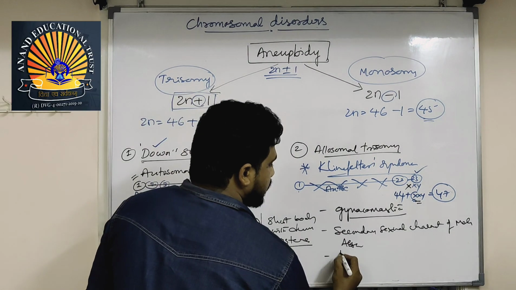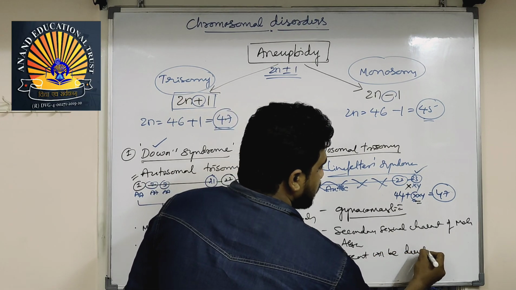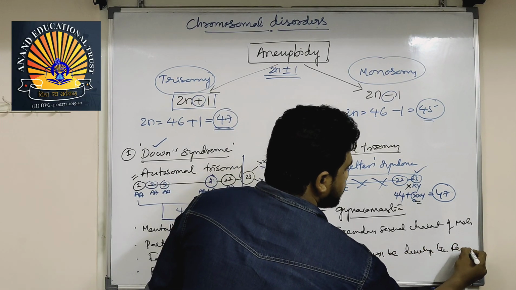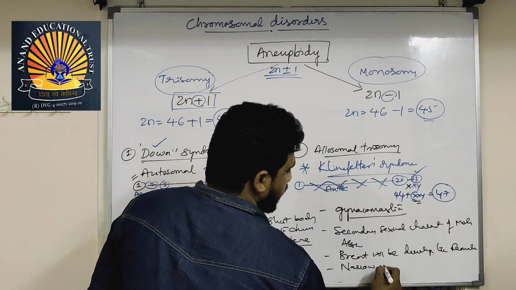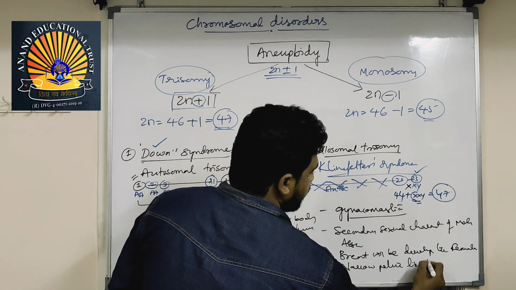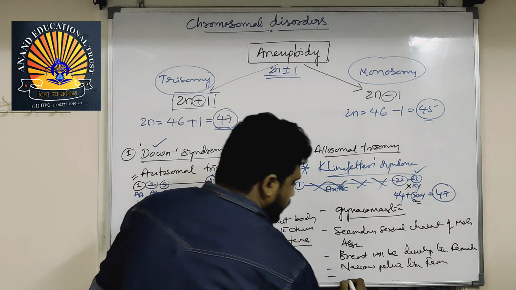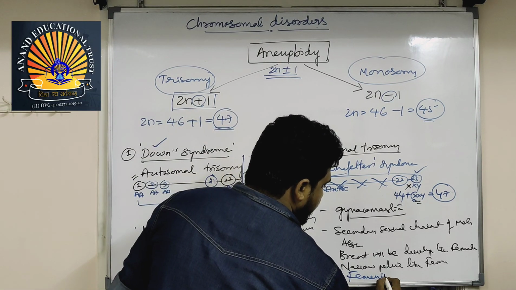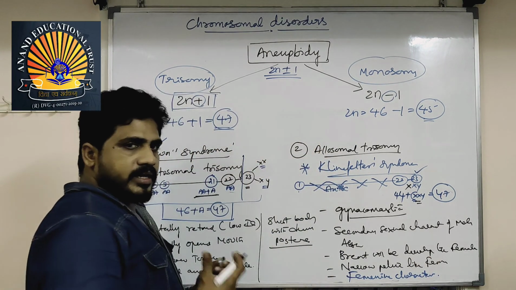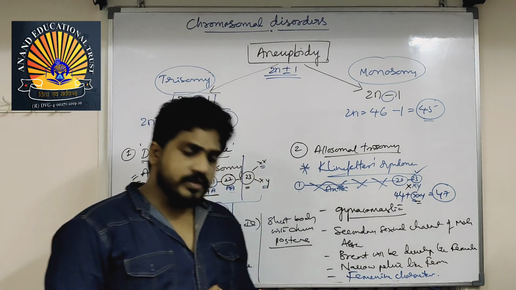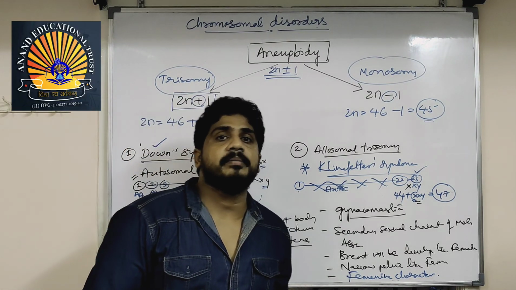Instead of that, breast will be developed like female, narrow pelvis like female. Finally, what I am going to say here, feminine characters will be developed. Feminine characters without any kind of involvement, because of only the chromosomal abnormality, the male behaves like a female.